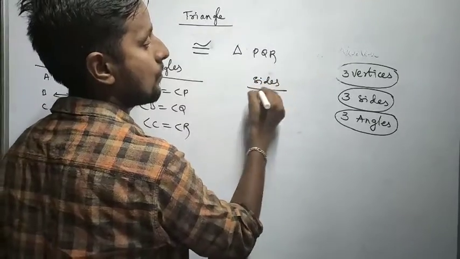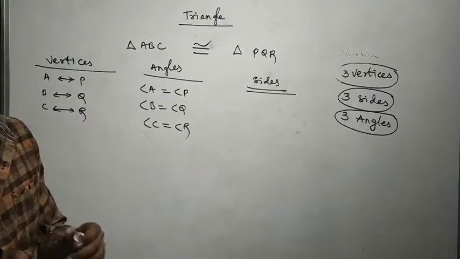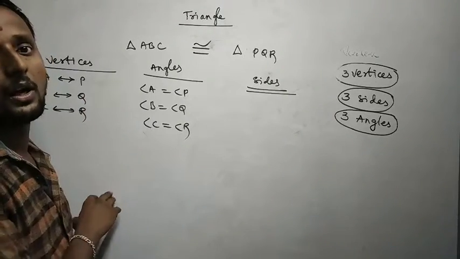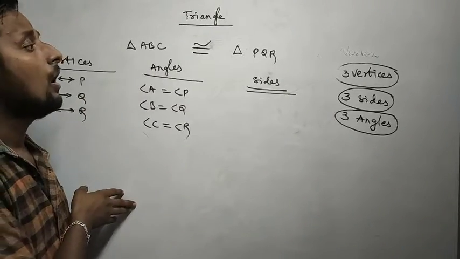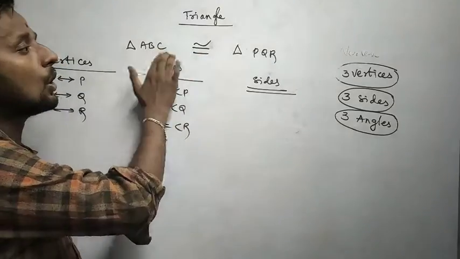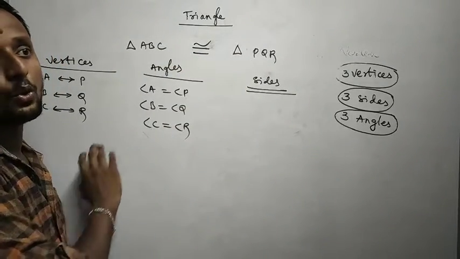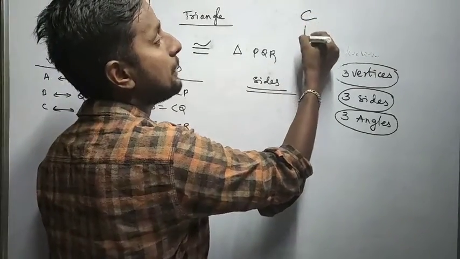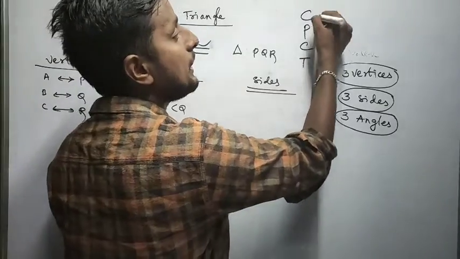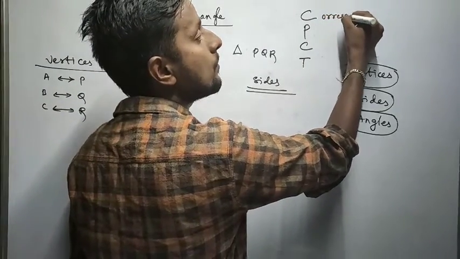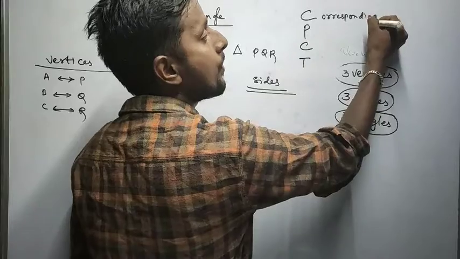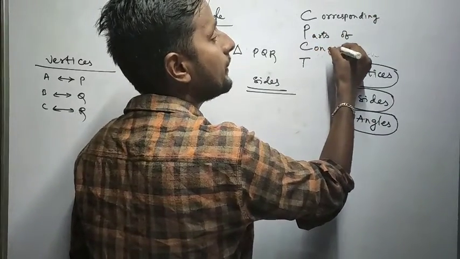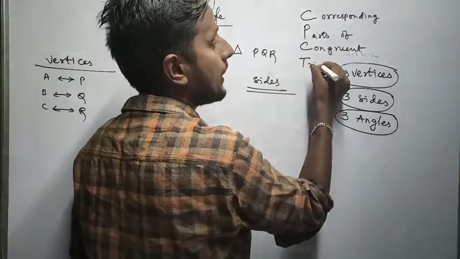Before going to write sides, I want to clarify how I wrote all these. If you decide the congruence of any two triangles, one rule will work out. That is the CPCT rule: corresponding parts of congruent triangles.